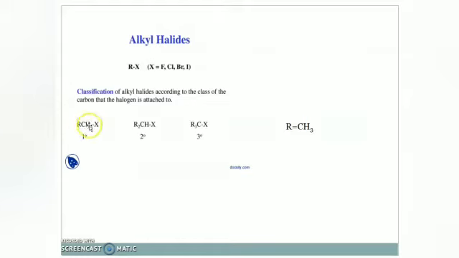This carbon is sp3 hybridized, with one alkyl group and two hydrogens, isn't it? So it is the carbon attached to hydrogen and an alkyl group. I hope all of you know sp3 hybridization, sp2 hybridization and all. There are single bonds, so it is sp3 hybridized. In this, they can be further classified as primary, secondary, tertiary.